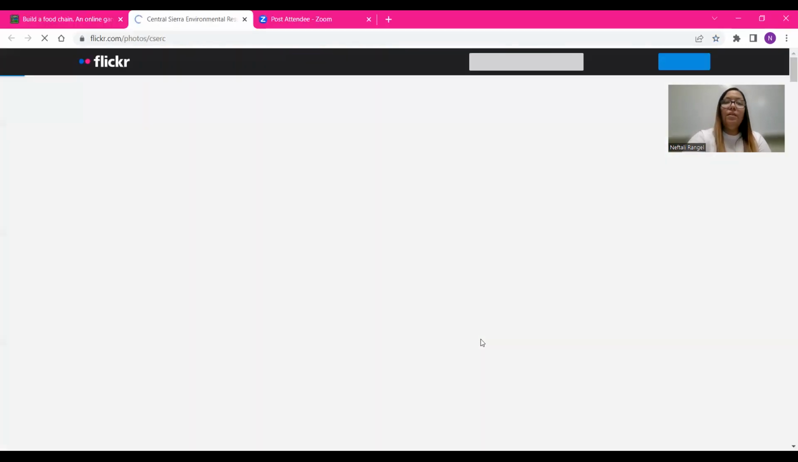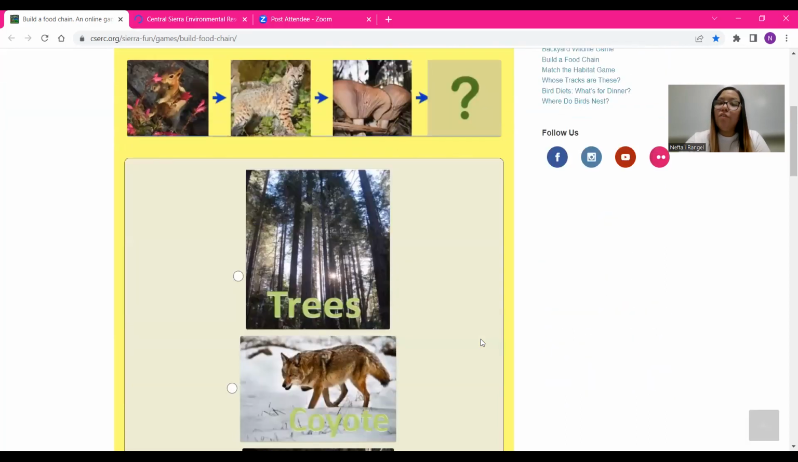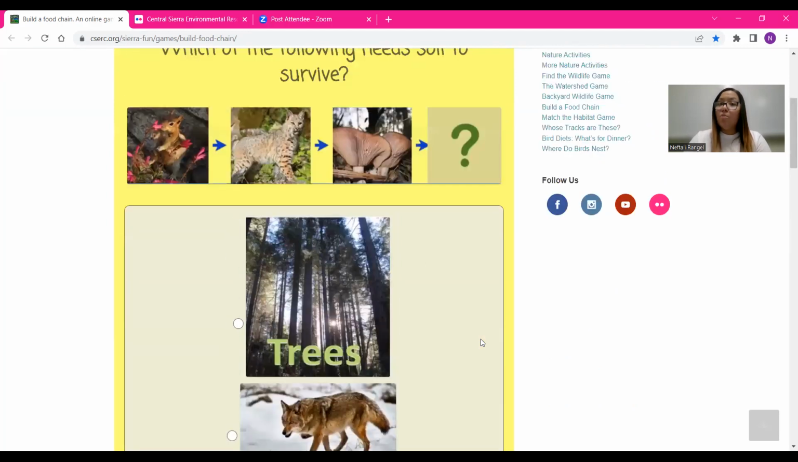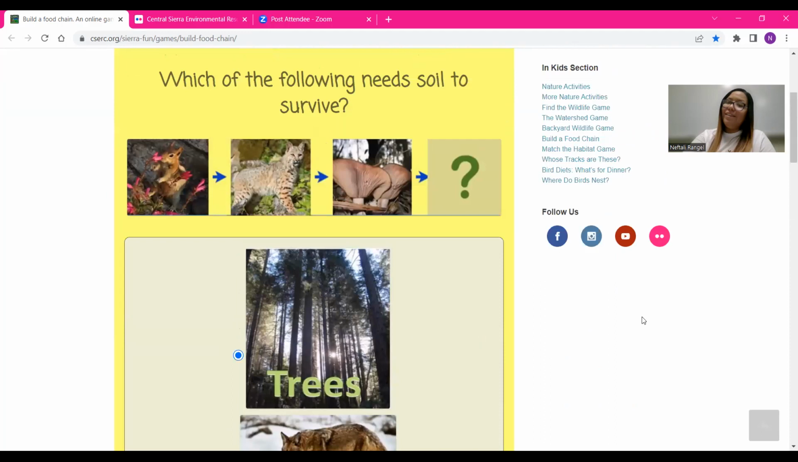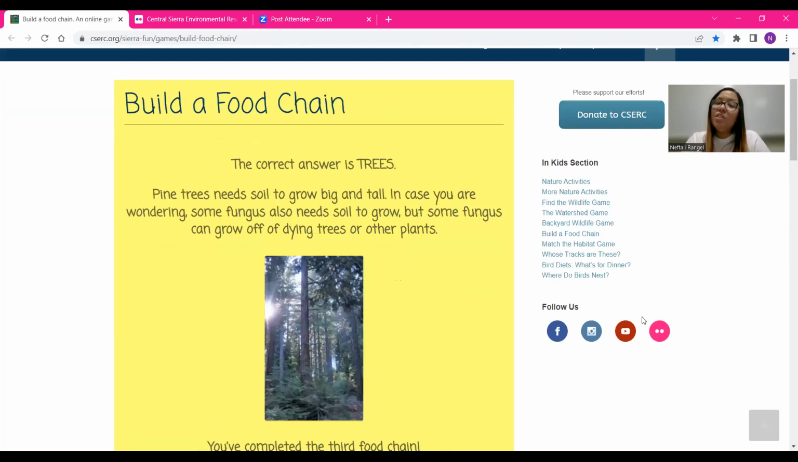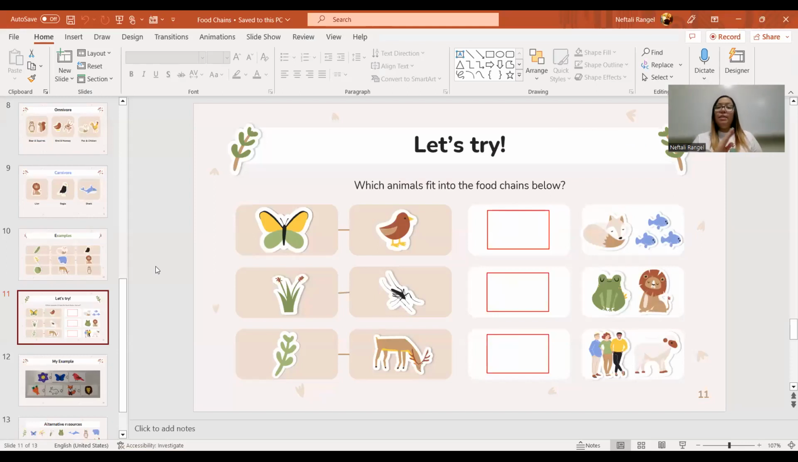And which of the following needs soil to survive? Trees, coyote, fungus, or owl? So remember the very beginning, what was one thing? I think it's trees. Yes, pine trees need soil to grow big and tall. So food chains can be a variety of ways. We always have the way that energy goes, one animal eating the other, or an animal eating a producer. But now I want you to go and try it on your own.